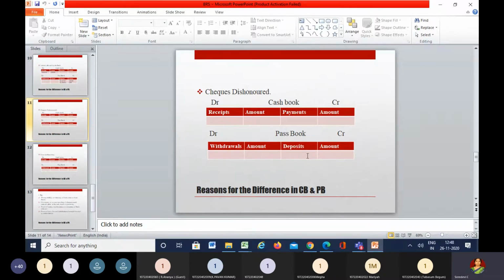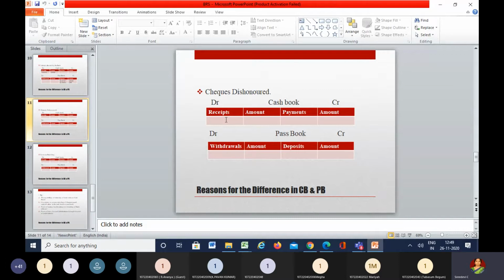transactions: when the checks are received but not deposited, it is the same. When the checks are deposited but not credited, it is also the same. When the checks have been deposited and dishonored, it is also the same. Did you understand? Checks received but not deposited, that is one. Second is checks received and deposited but not credited. Third one is checks deposited but dishonored.